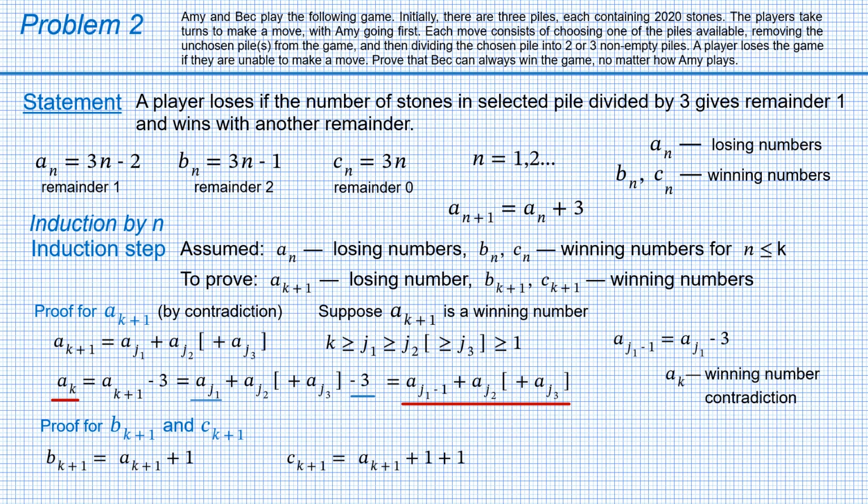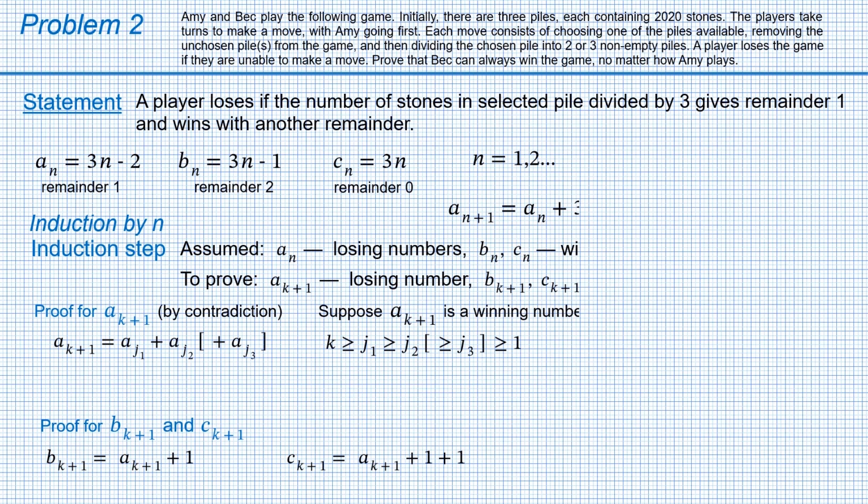Since it has been already proven that A with index k plus 1 is a losing number, B with index k plus 1 and C with index k plus 1 are winning numbers. Finally, the induction step is over and the statement is proven.